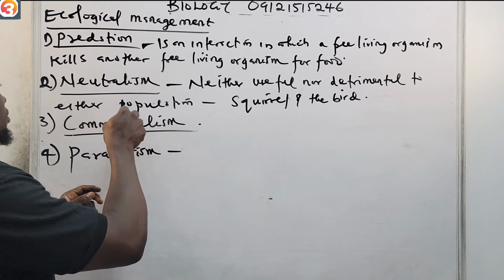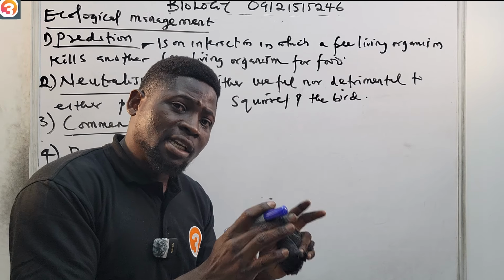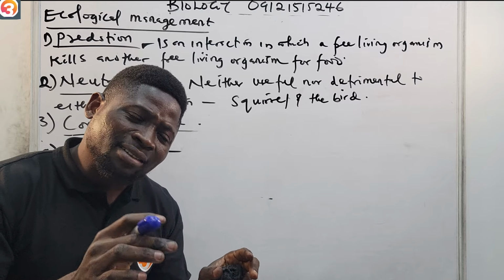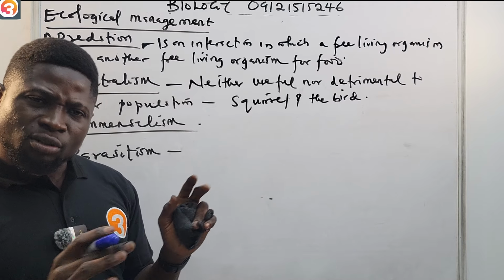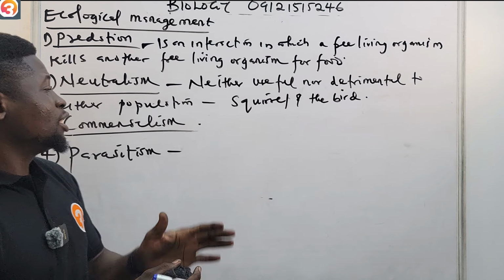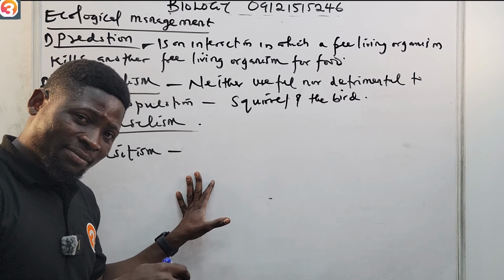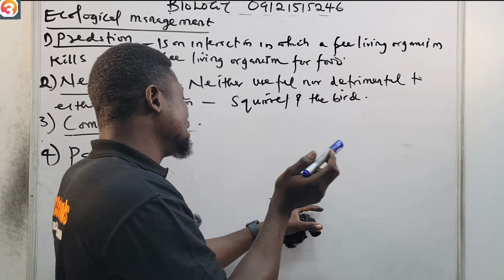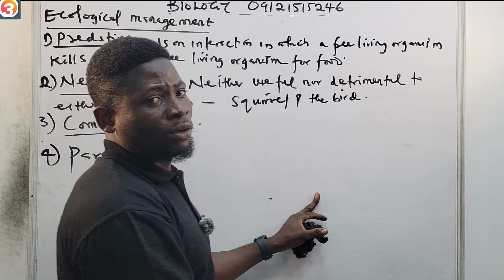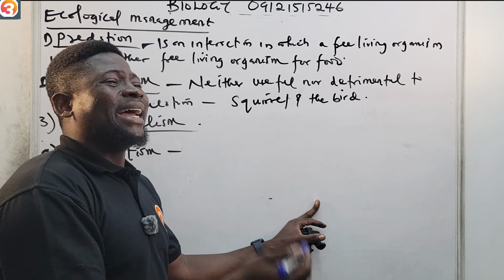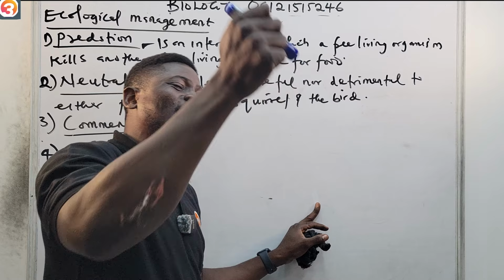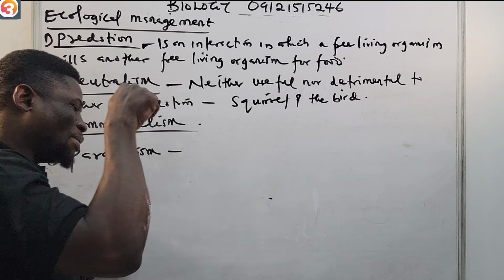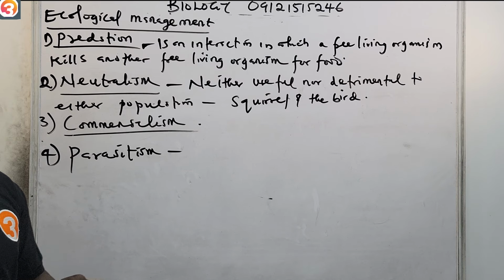You see, for commercialism, one is gaining, but the other one, the host, is not gaining, but still the host is not suffering. You understand? So that one is okay. But with this one, one is gaining and the other one is not gaining anything. The parasite is of no benefit to the host, but slowly and slowly is killing the host. So that is what we call parasitism. Those are the kind of people we should run from.